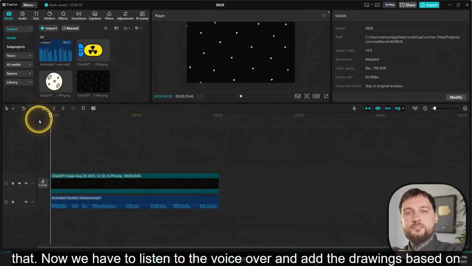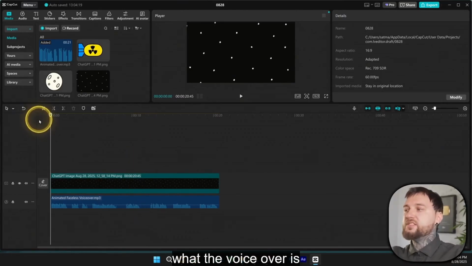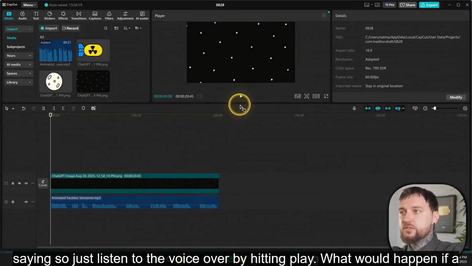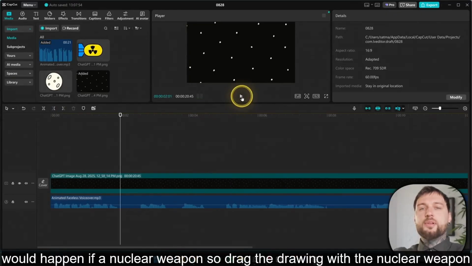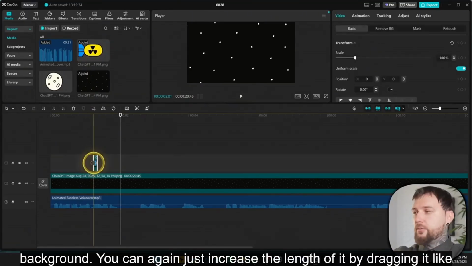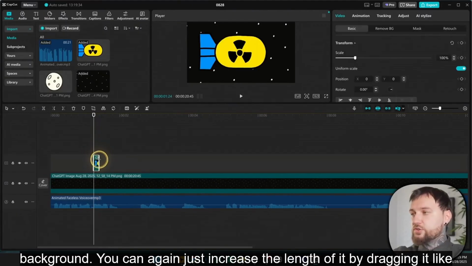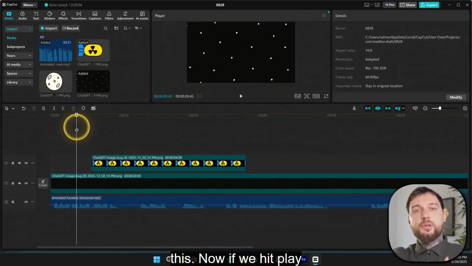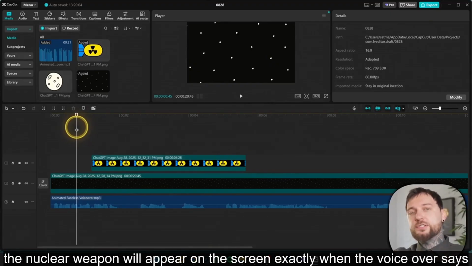Now we have to listen to the voiceover and add the drawings based on what the voiceover is saying. So just listen to the voiceover by hitting play. What would happen if a nuclear weapon? So drag the drawing with the nuclear weapon and put it on top of the background. You can again just increase the length of it by dragging it like this. Now if we hit play, the nuclear weapon will appear on the screen exactly when the voiceover says nuclear weapon.